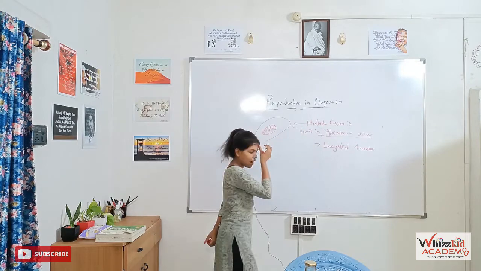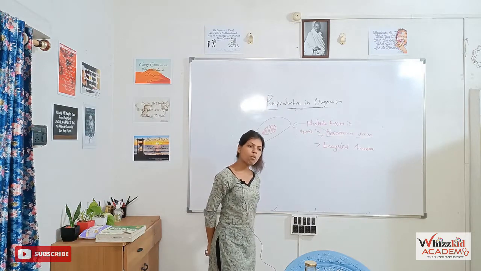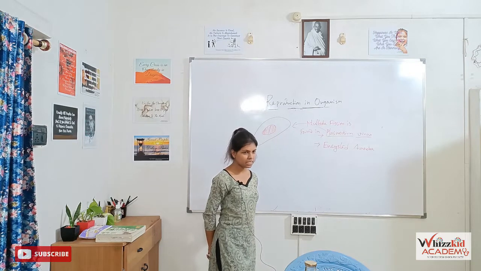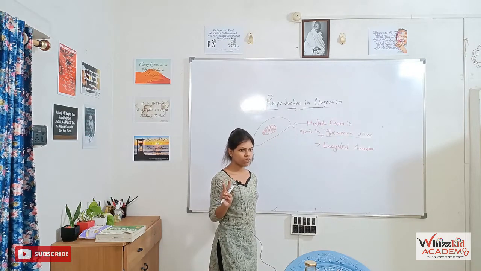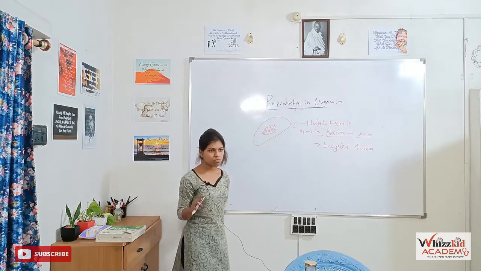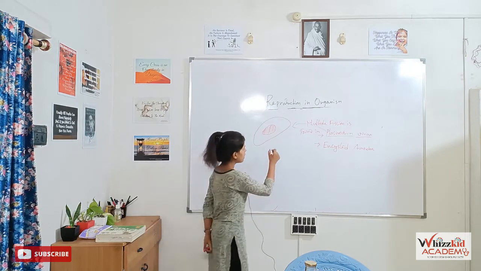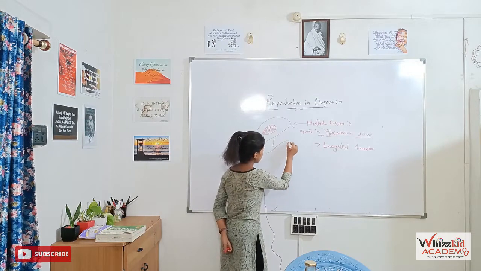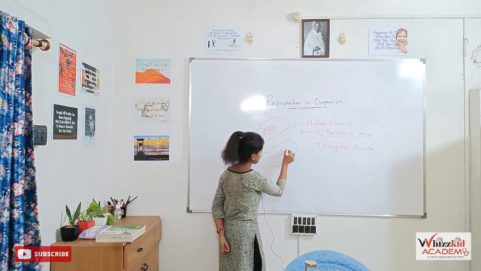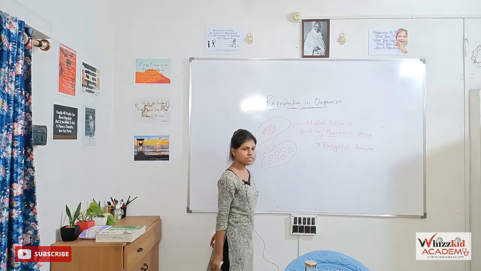At first, the nucleus divides into more than 2 fragments. In case of binary fission, we know binary means 2. In case of multiple fission, the nucleus divides into more than 2 fragments, like 7, 8 like this. The nucleus divides into multiple fragments.